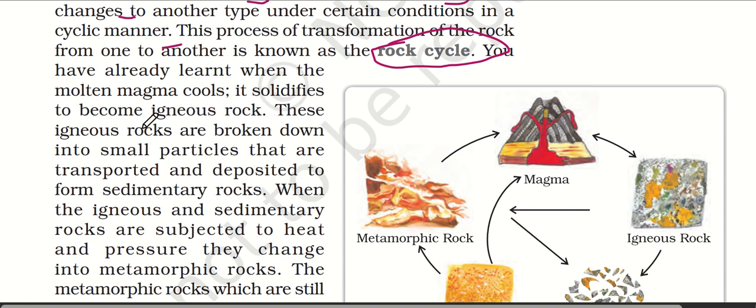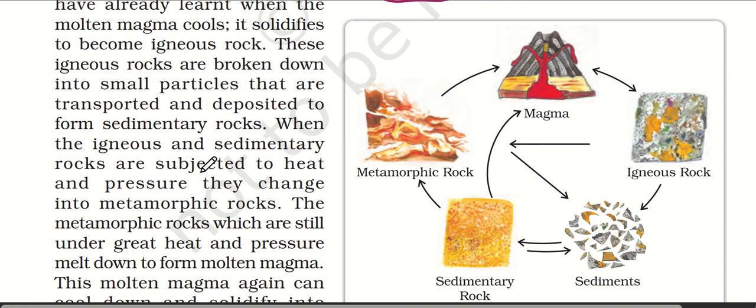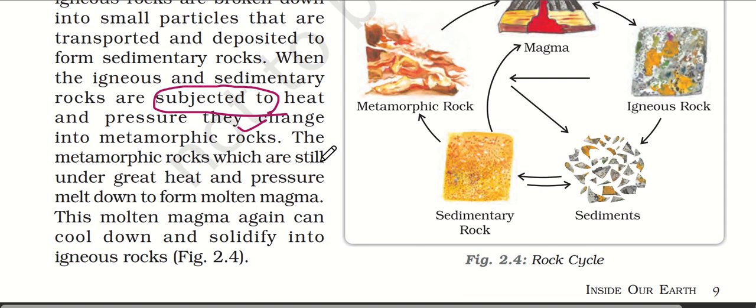These igneous rocks are broken down into small particles, then transported and deposited to form sedimentary rocks. When igneous and sedimentary rocks are subjected to heat and pressure, they change into metamorphic rocks. If the metamorphic rocks are still under great heat and pressure, they melt down to form molten magma. The molten magma again cools down and solidifies into igneous rocks.